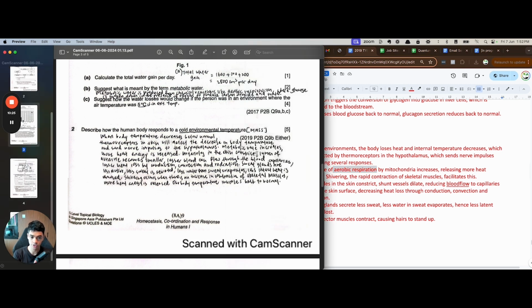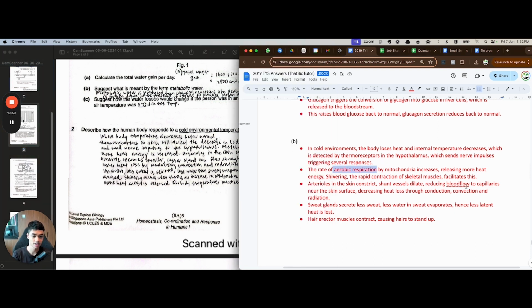Okay, then arterioles constrict. As for whether it is dilate or constrict, I think cold constrict, right? C, cold constrict. Yes, so you're right, they constrict. Lumen of arterioles becomes smaller. This is redundant. You can remove it because that is what constricting means. Then lesser blood flows through, okay, that's good, through the blood capillaries to the skin surface. See that? So reducing to the skin surface.